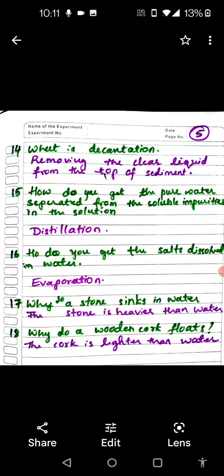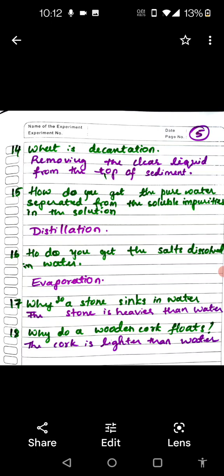Now tell me, how do you get the pure water separated from the soluble impurities in the solution? Distillation. Yes, by distillation, you will get water as well as the residue also. Now, if you have to get the salts alone, you don't need the water, then which process will you conduct? Evaporation. Yes, water escapes. You will get only salt crystals left in the evaporating dish.